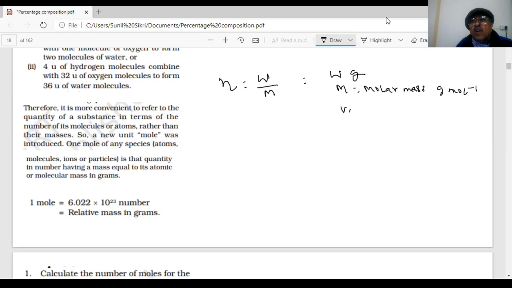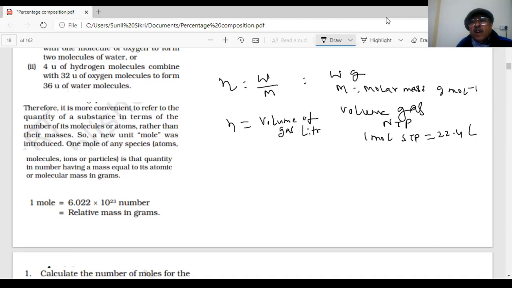And if you have volume of the gas at NTP, or sometimes they say STP, usually 1 mole of gas at STP is 22.4 liters, then I will use this formula: n is equal to volume of gas given in liters divided by 22.4 liters. By this way we can calculate the different moles in our questions.